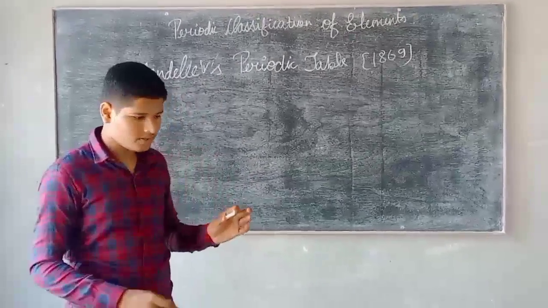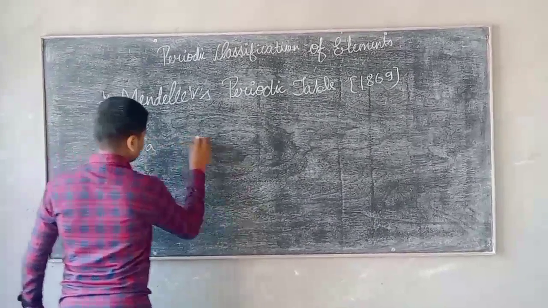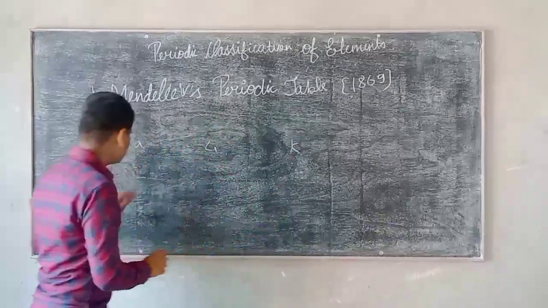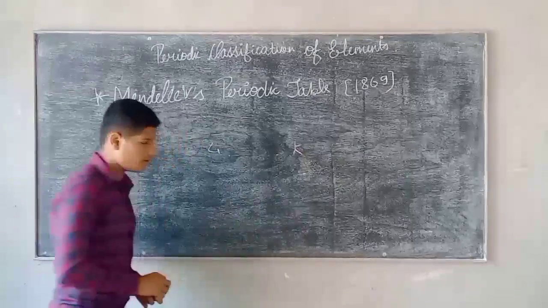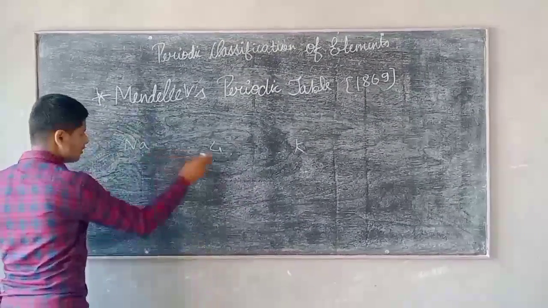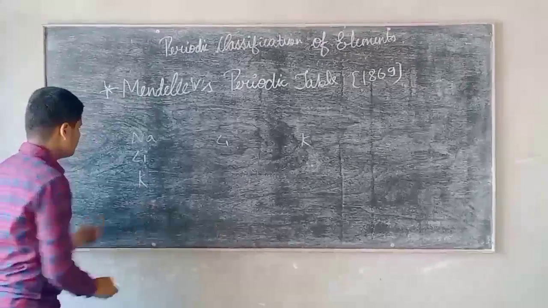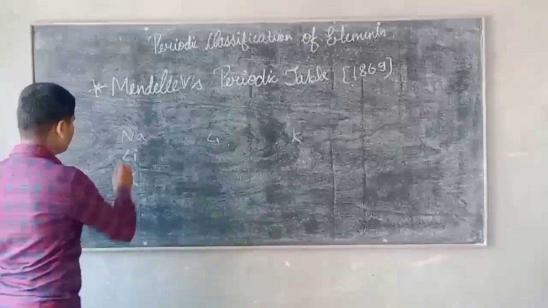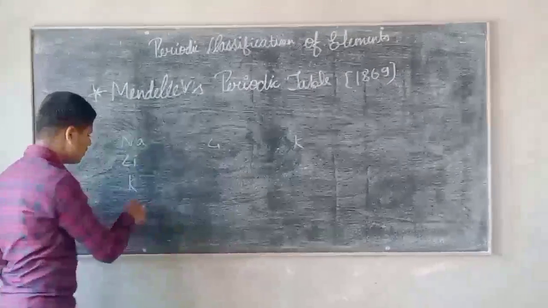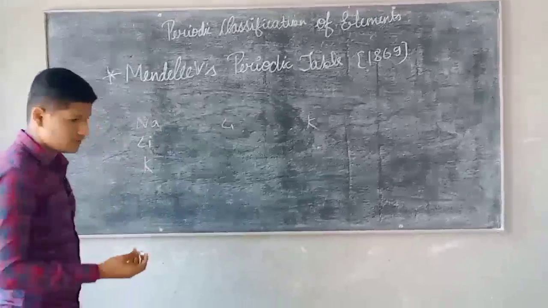After a certain periodicity, some elements showed the same properties as each other, such as sodium, after some time lithium, and potassium. These three elements showed the same properties, so he arranged them in a single row. This we call a group of elements. These three showed the same chemical properties, and he predicted the chemical properties on the basis of oxide and hydride formulas.